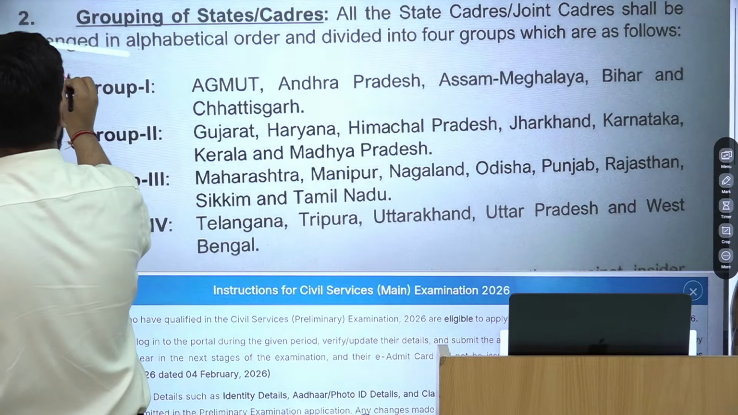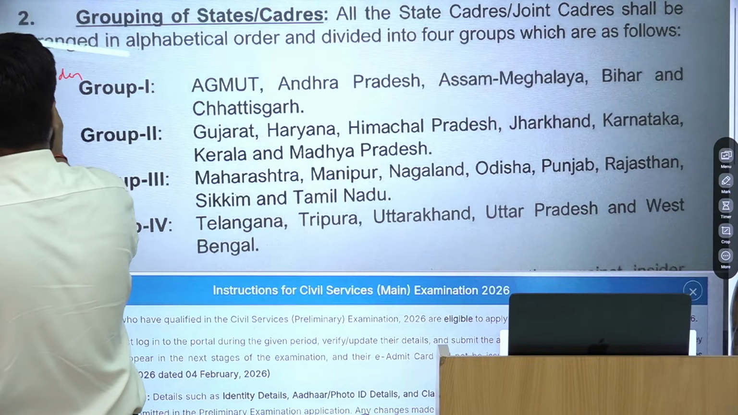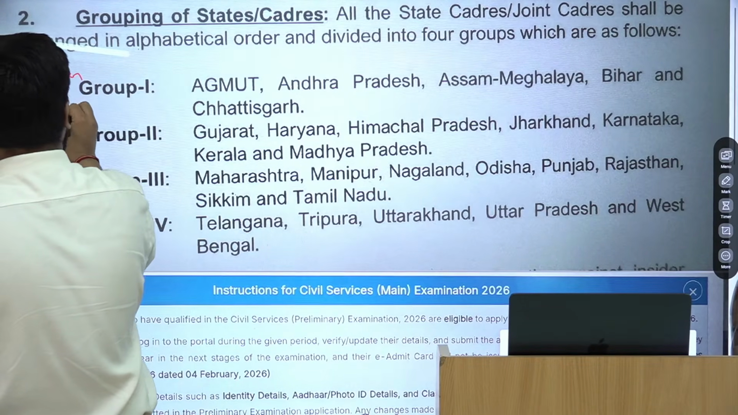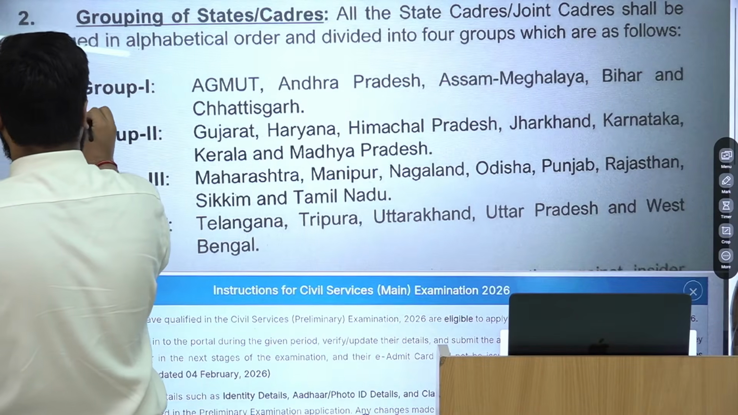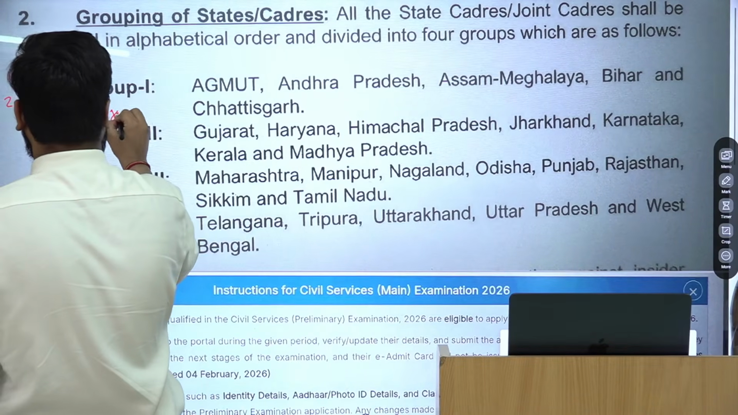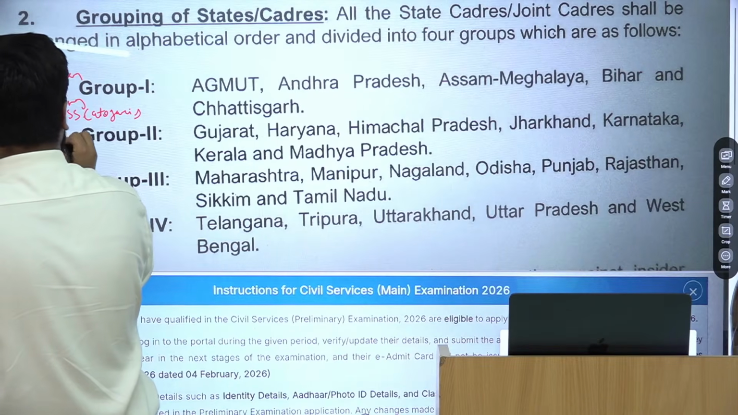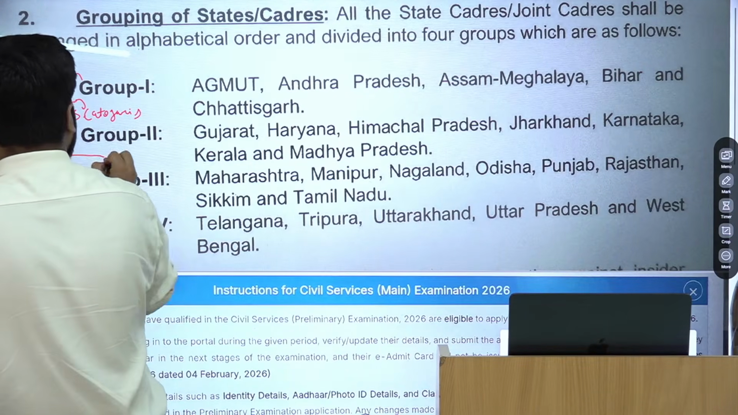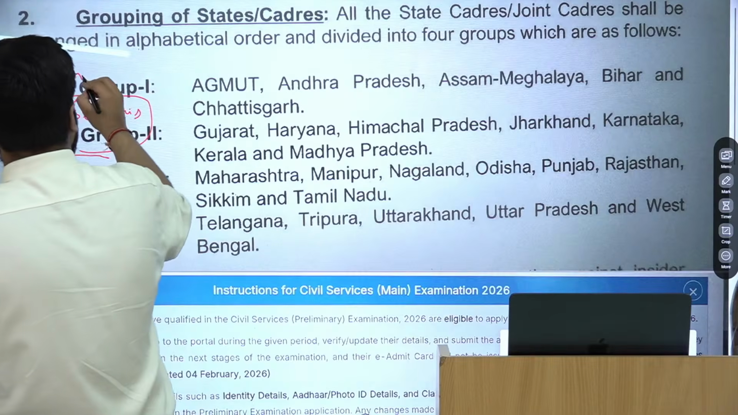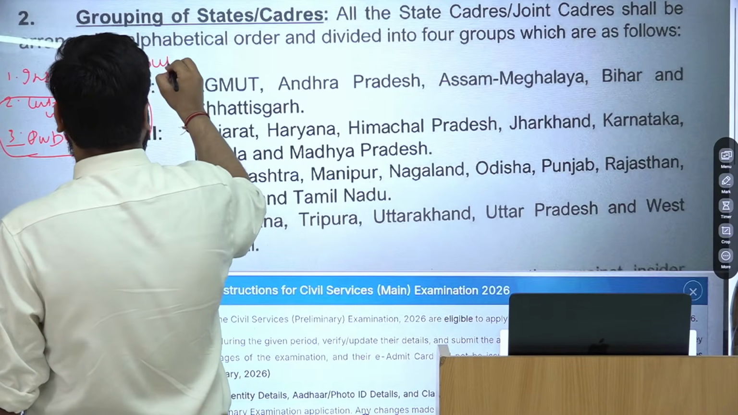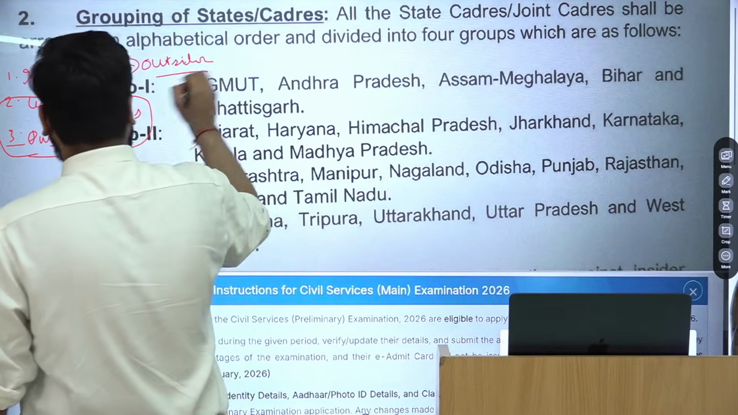Insider first, then cutting across categories, then PwBD, and if the insider still remains, then the insider gets converted to outsider.